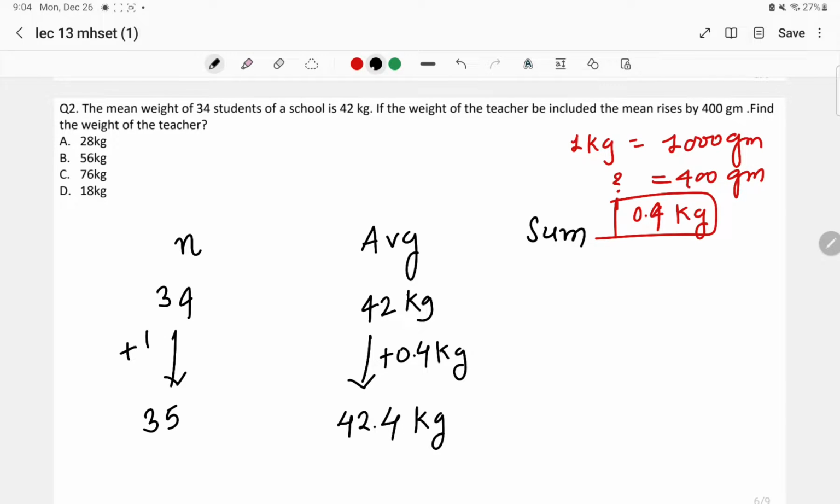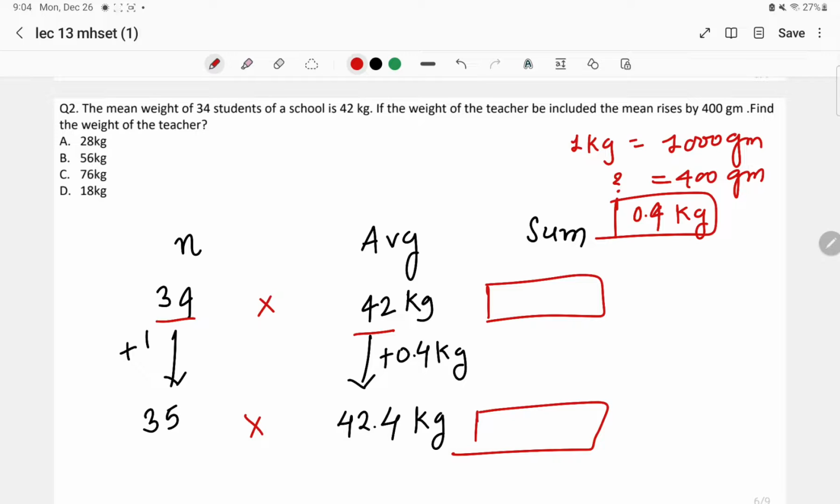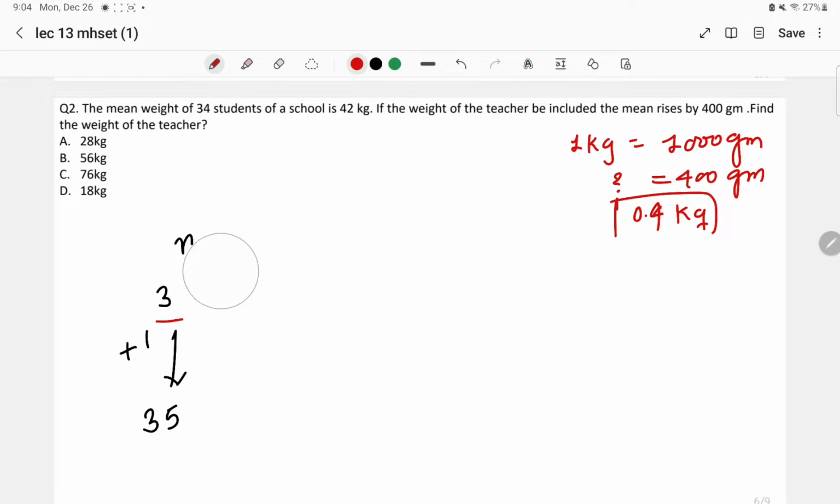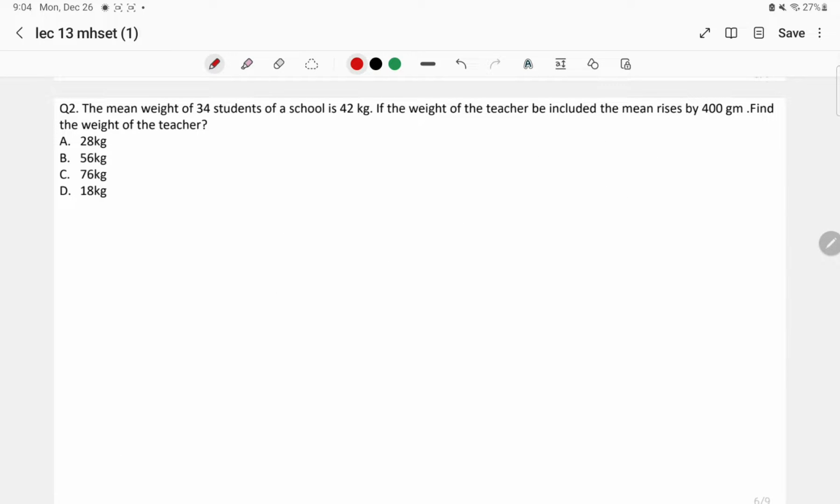So we can simply find the sum by multiplying 34 with 42 and multiplying 35 with 42.4. Calculate, take the multiplication and take the difference: whichever number comes greater over here, subtract the other from it, right? We can do this. This was one technique, and the other technique, the shortest technique that I have taught you, is the deviation method, where the increase is equal to 0.4 kg, right?